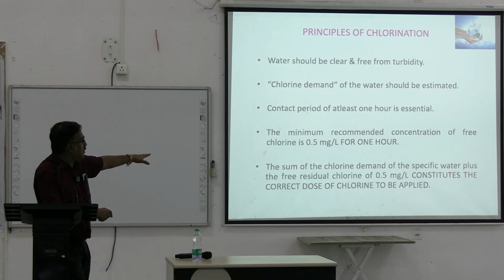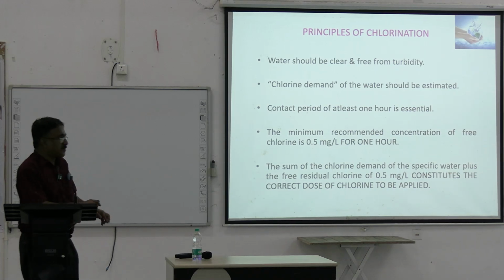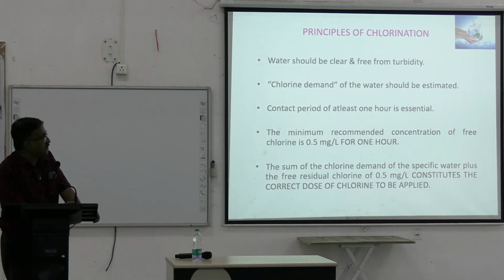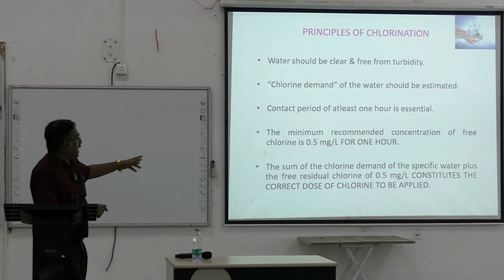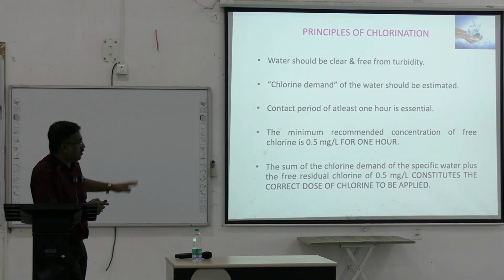A contact period of at least 1 hour is required, and the minimum concentration of free chlorine is 0.5 milligram per liter for 1 hour. The chlorine demand plus the residual chlorine constitutes the correct dose of chlorine to be applied.